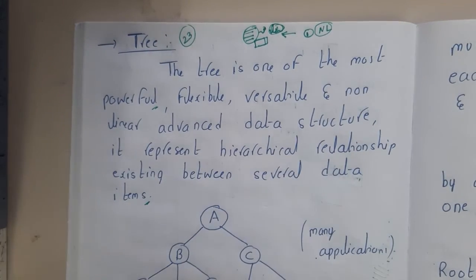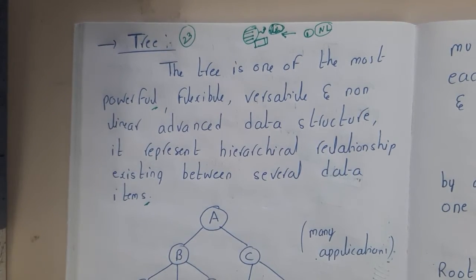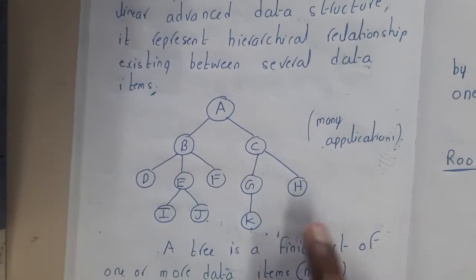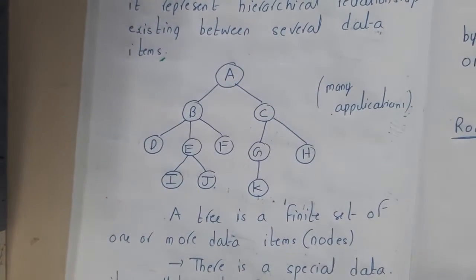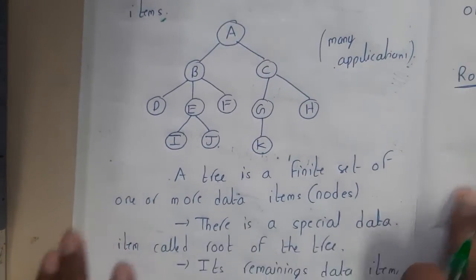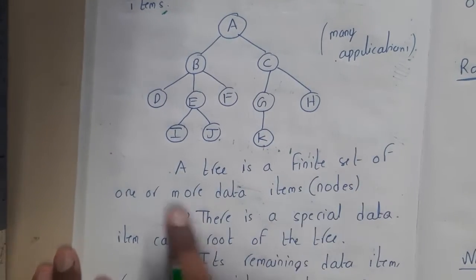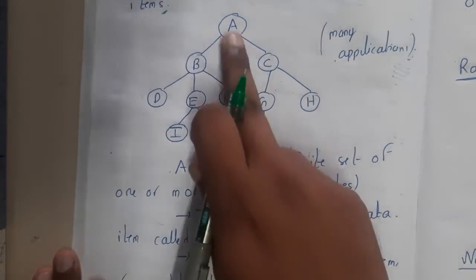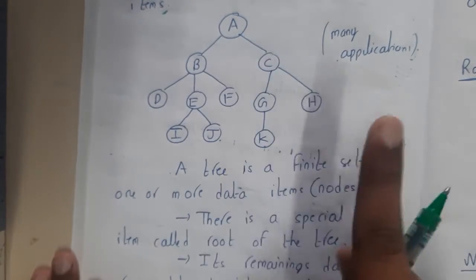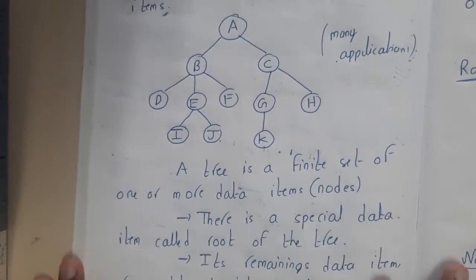So now you have a clear idea, and your question will be, okay, now we want to know some terminology about these trees, right? Yes. Okay, so this is a small example of a tree. A tree is a finite set of one or more data items, nodes. So basically here we could have multiple nodes, right? It's not having a single node or something like that. It can have any number of nodes.